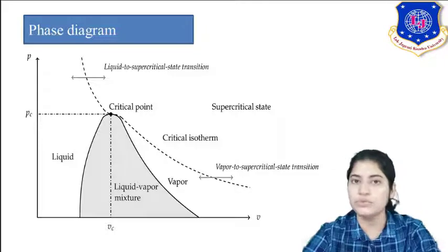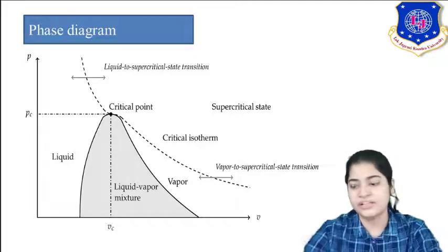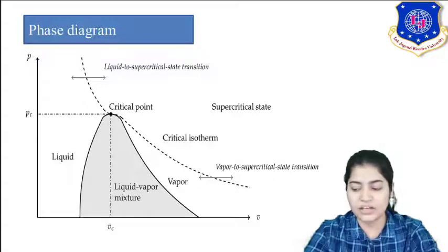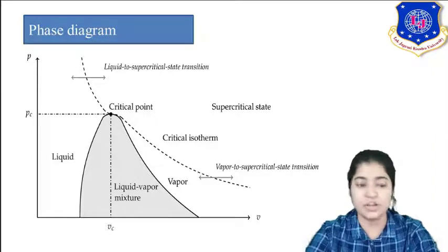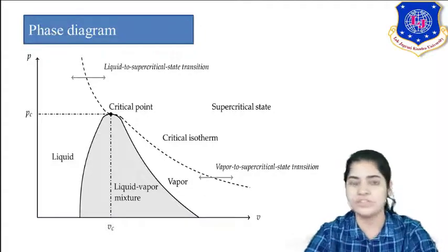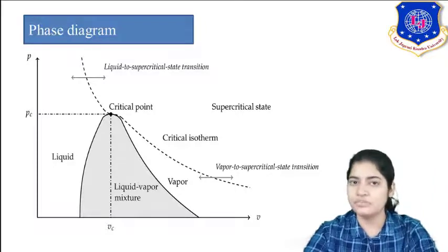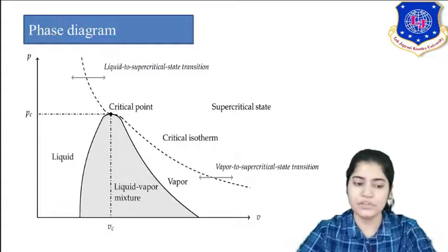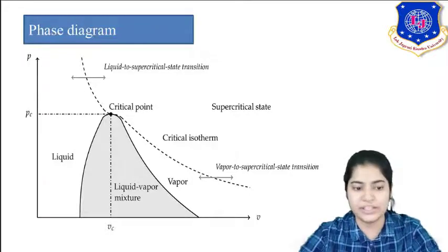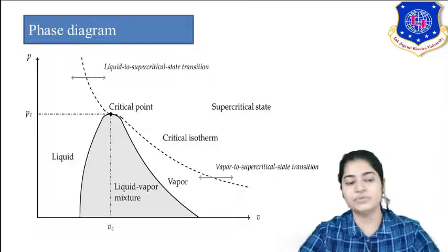It is simply to know the extent, the maximum limit or the maximum temperature up to which you can operate your distillation column. It was established earlier also that for distillation, the creation of two phases, liquid and vapor phase, is compulsory. So we don't want to go to that maximum level of pressure where you are not able to differentiate liquid and vapor. If you are not able to differentiate, then the distillation method is of no use. So TC, the critical point, is the last point when your liquid and vapor phase are differentiable. So it gives you the maximum limit.